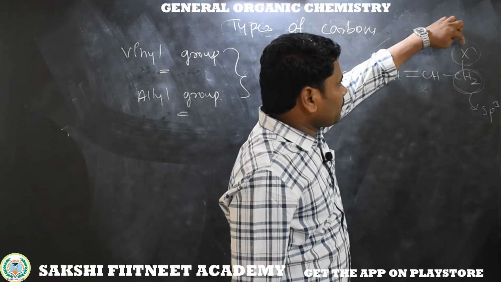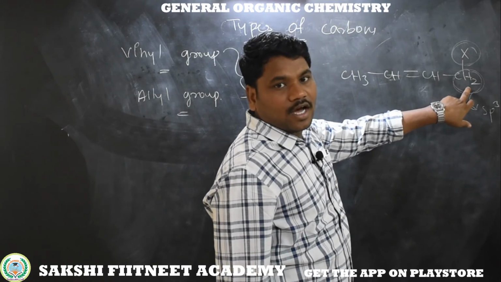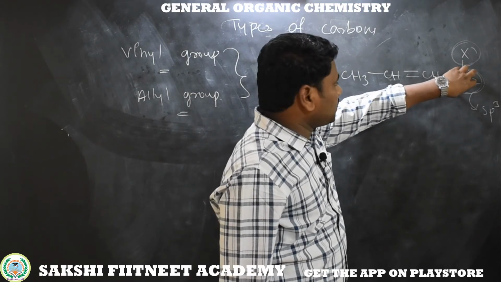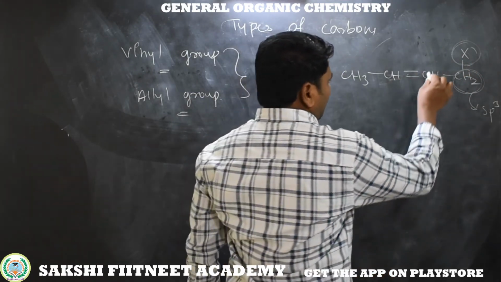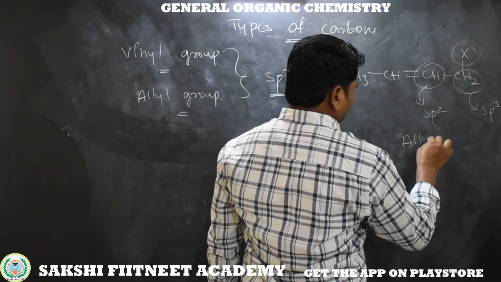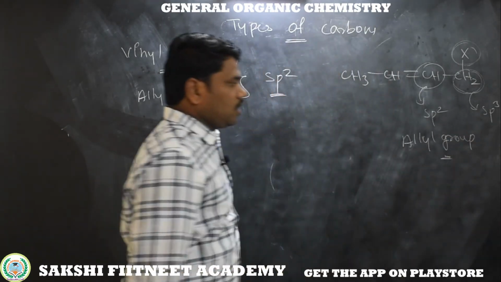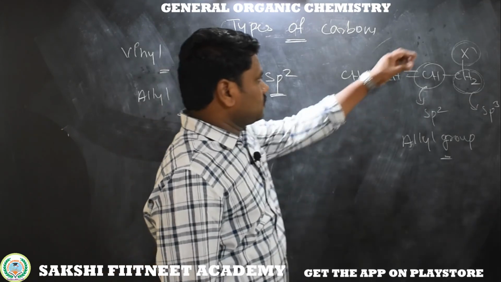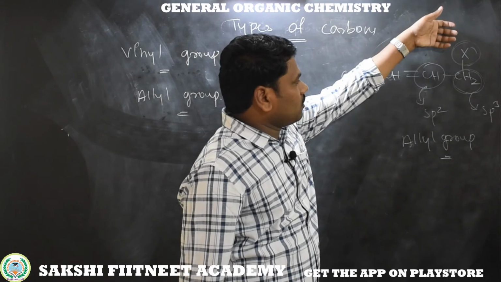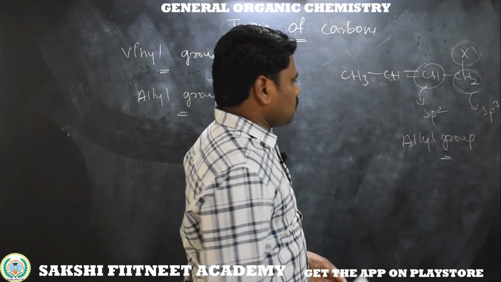That means in between the group and the sp2 carbon we have one sp3 hybridized carbon. The group which is directly bonded to an sp3 carbon, which sp3 carbon is bonded to an sp2 carbon, is called an allyl group. Whether it's a halogen, nitrile group, hydroxy group or whatever the group, if it is bonded to an sp3 carbon which is bonded to an sp2 carbon, it is called an allyl group.